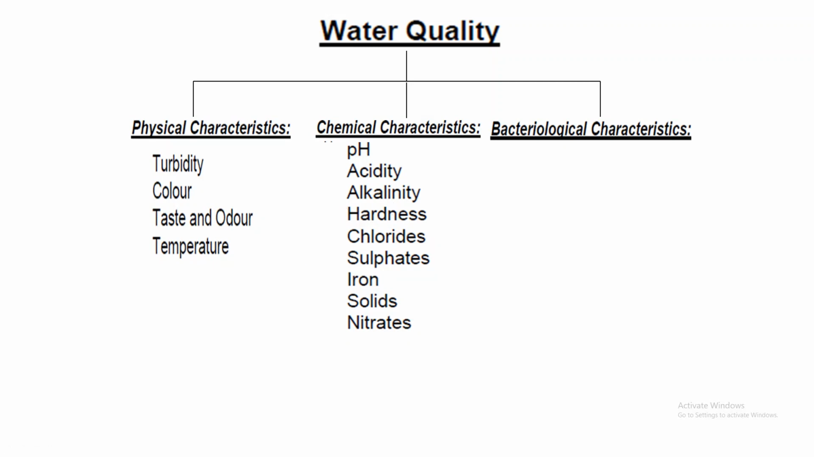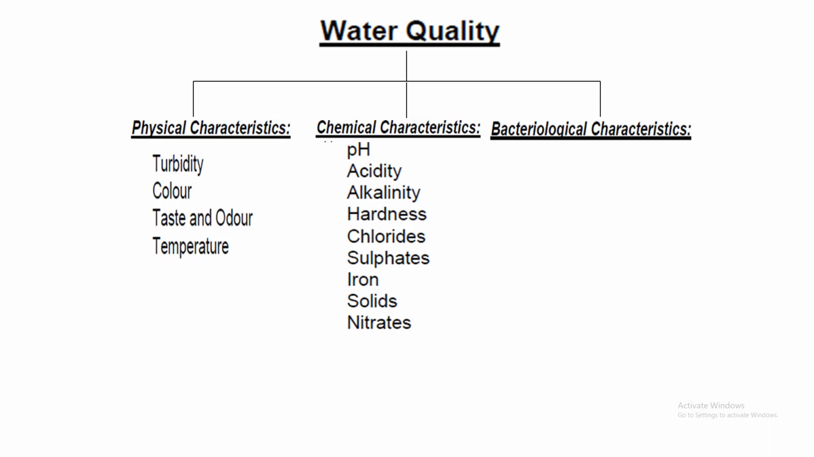I told you about the hardness. Basically there are two types of hardness: one is the temporary hardness and another is the permanent hardness. What is meant by temporary hardness? If the hardness is removed by a simple boiling method or by addition of lime, then it can be called temporary hardness.